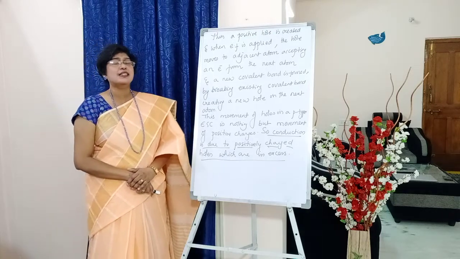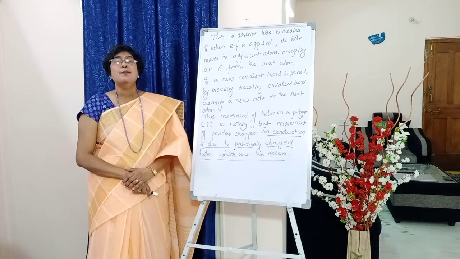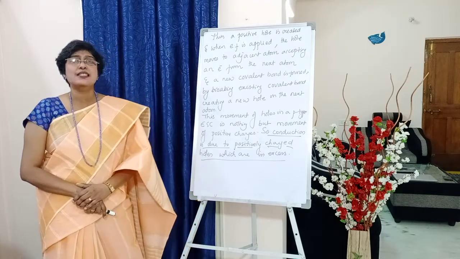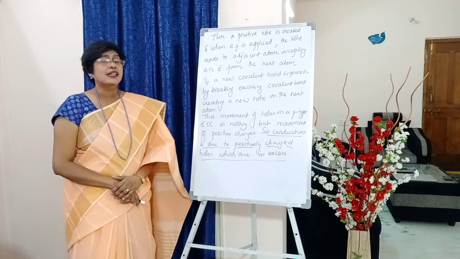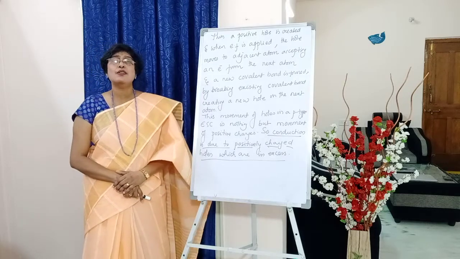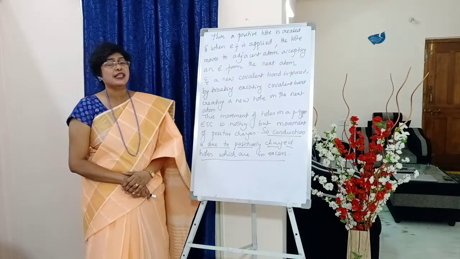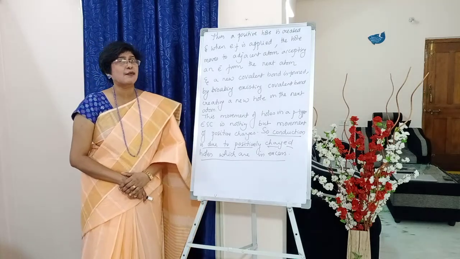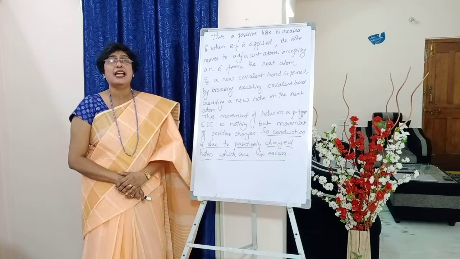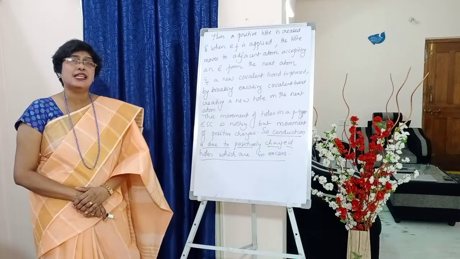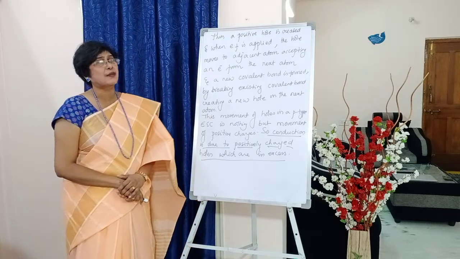So, under extrinsic semiconductor, we have seen p-type and n-type, students. N-type is formed by adding small amounts of pentavalent atoms to pure intrinsic semiconductor, and p-type extrinsic semiconductors are formed by adding small amounts of trivalent atoms to a pure intrinsic semiconductor.